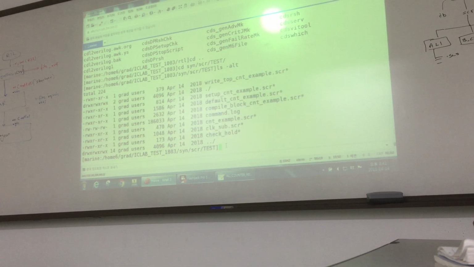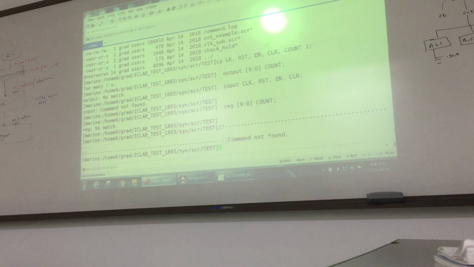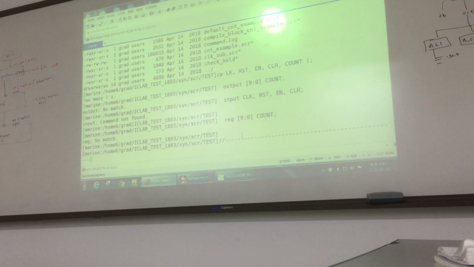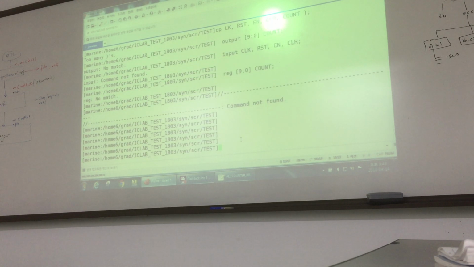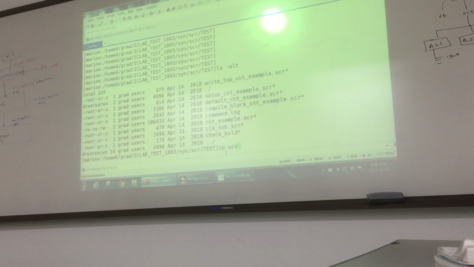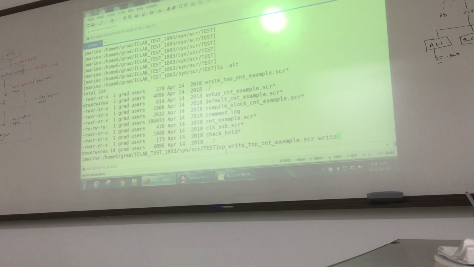So, for example, I copy it with cp. I copied it with, for example, top underscore module name underscore.